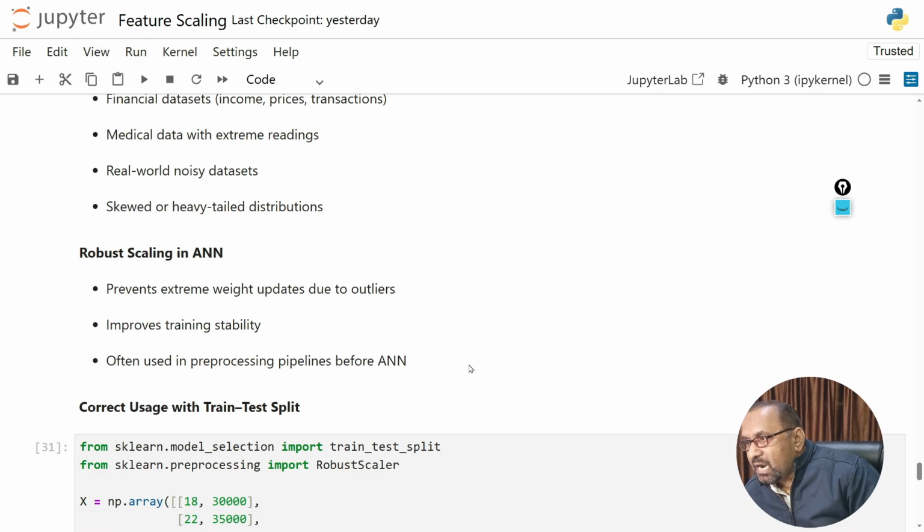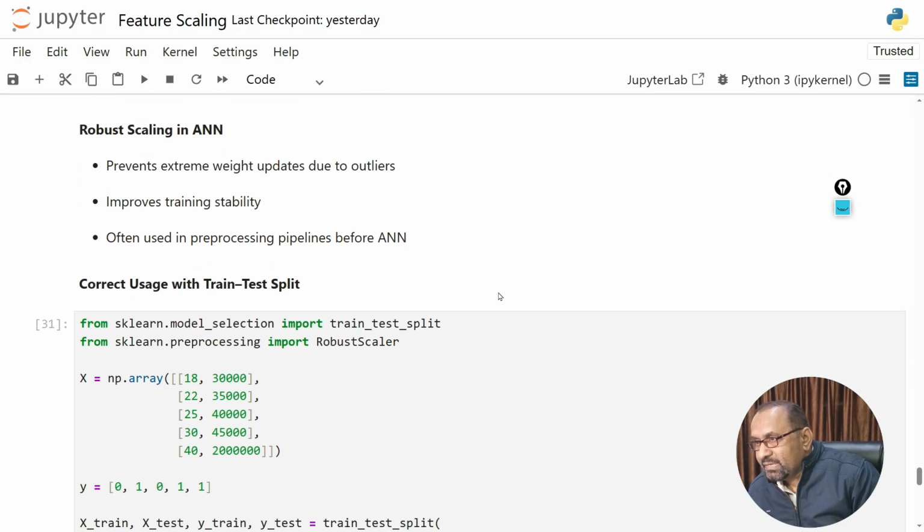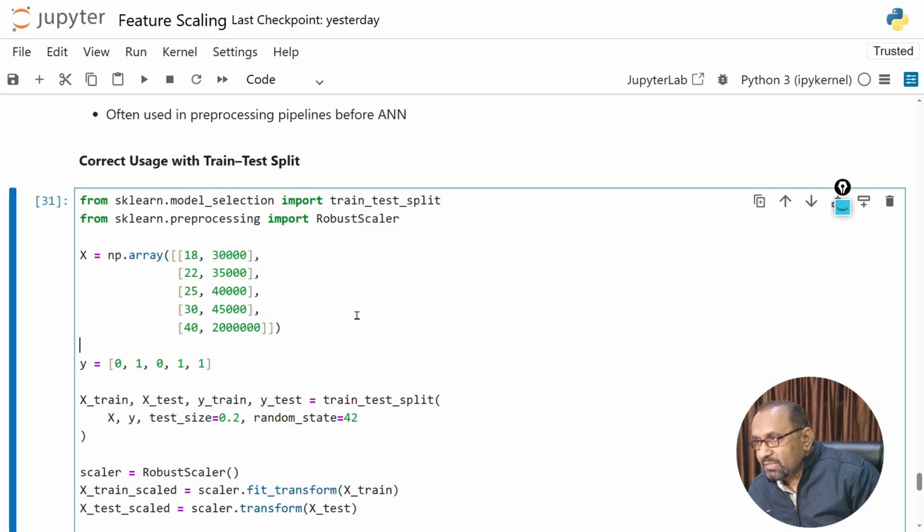Robust scaling in an artificial neural network prevents extreme weight updates due to outliers, improves training stability, and is often used in preprocessing pipelines before an artificial neural network. And here is the correct usage with train-test split. Here you can see the example.